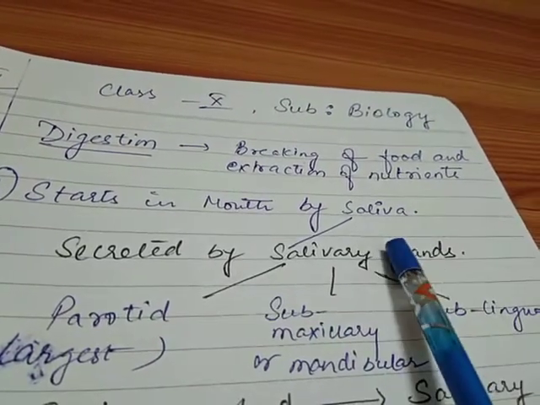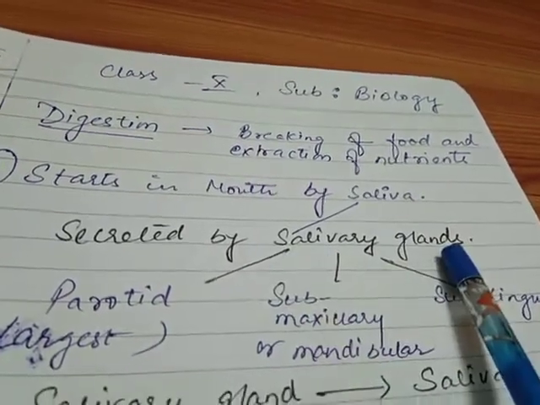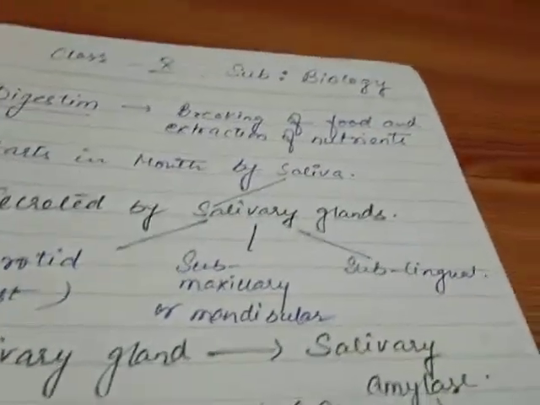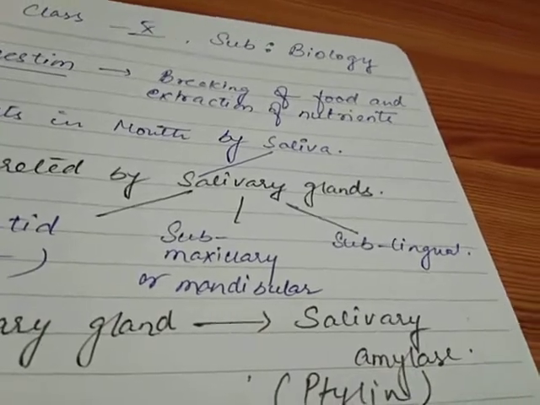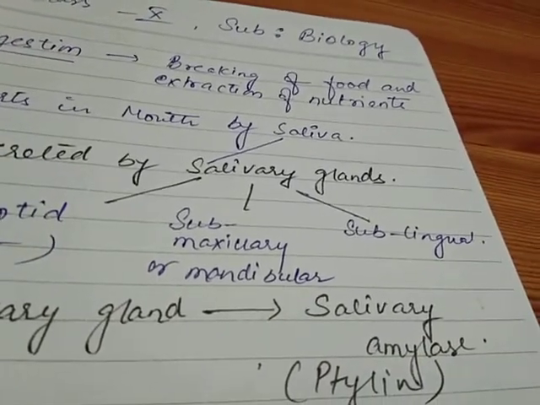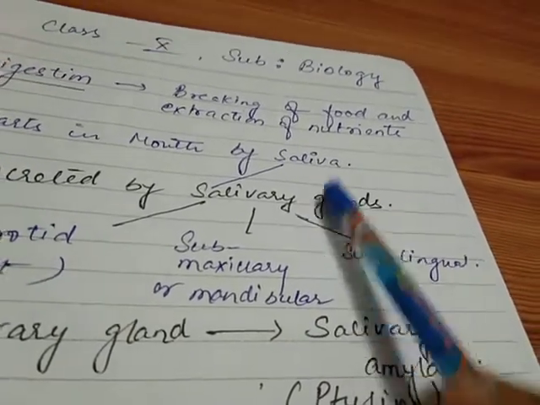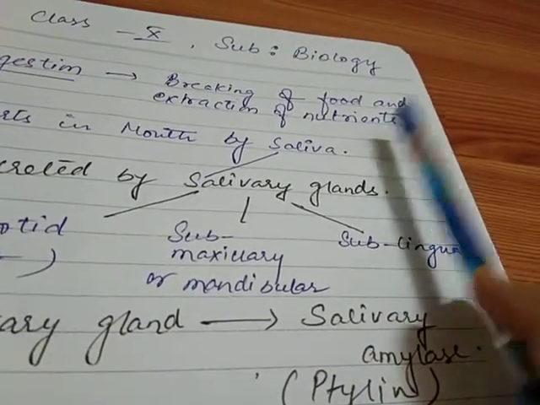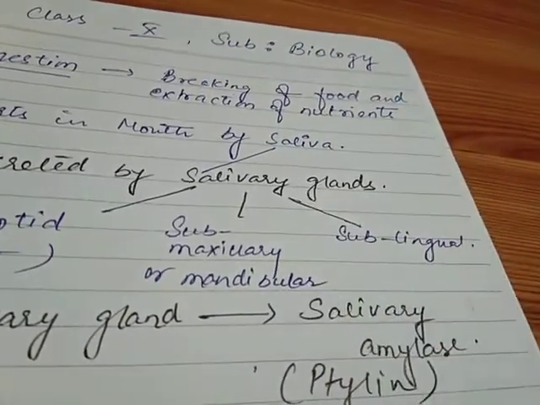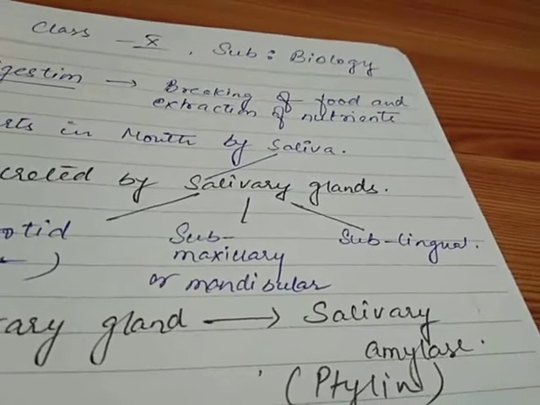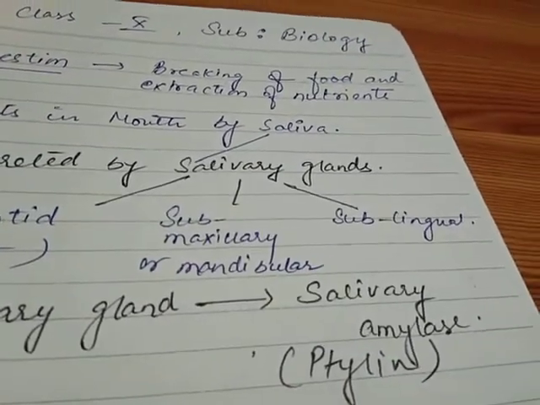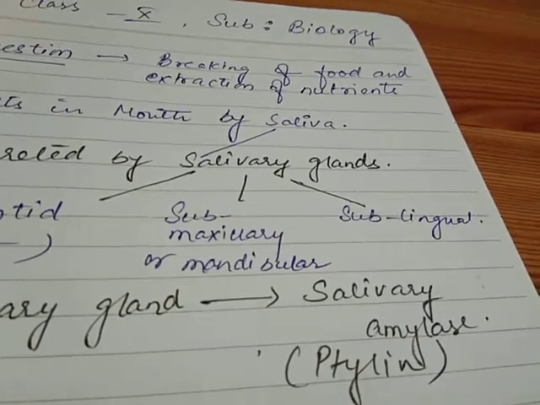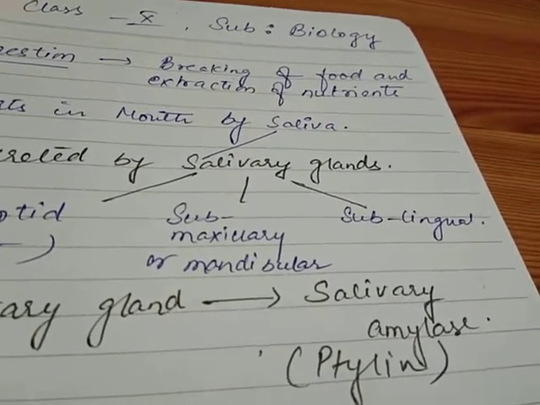So this saliva which is secreted by the salivary glands contains an enzyme which is known as salivary amylase. Here you must know that enzymes are the chemicals which are required for extracting the nutrients present in our food, and every nutrient, we know that the nutrients are basically carbohydrate, protein and fats, has its own particular enzymes which break them and extract them from the food.